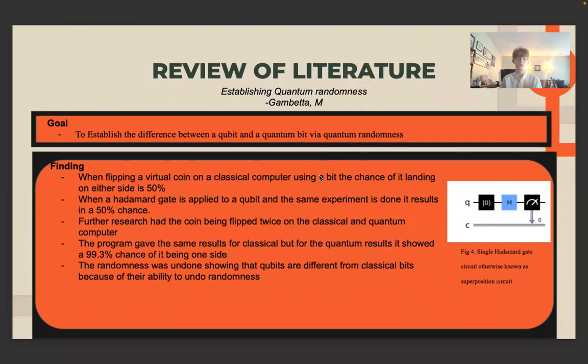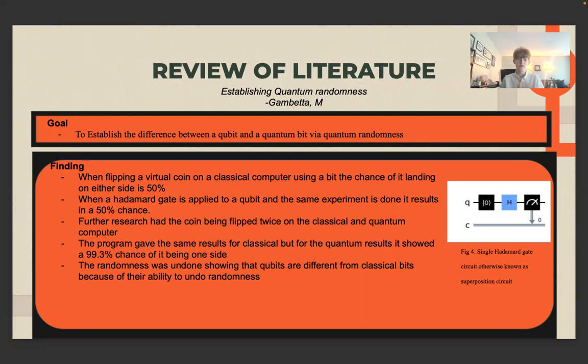The goal of my final review of literature, called Establishing Quantum Randomness, was to establish a difference between a qubit and a classical bit via quantum randomness. What they found is that when flipping a virtual coin on a classical computer using a bit, the chance of it landing on either side is 50%.